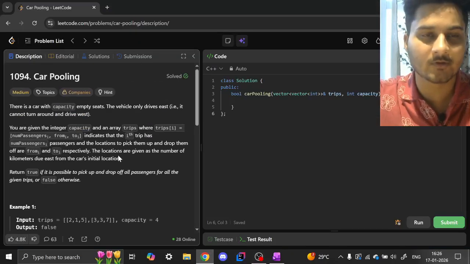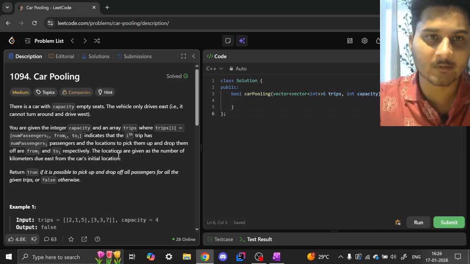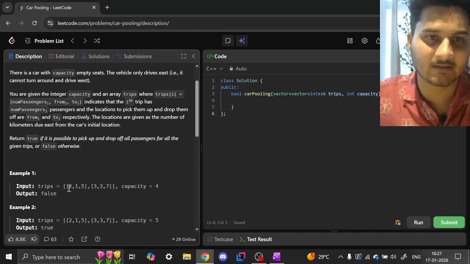Hello everyone. So today let's talk about this problem which is carpooling. The problem statement says that you're given an integer capacity and then you're given a trips array where in each trips[i], the first value denotes how many customers are entering at a given point, the second value represents the pickup time, and the third value represents the drop time.